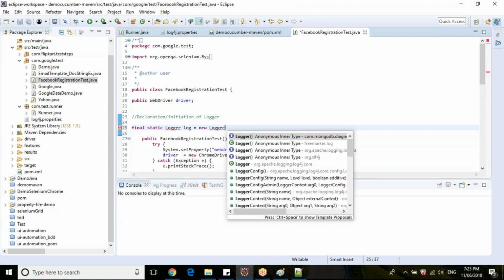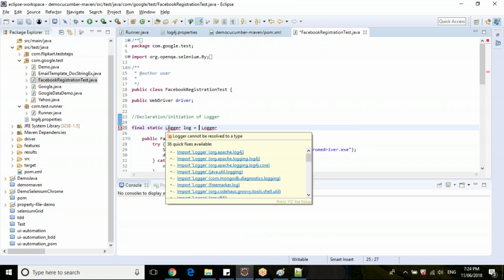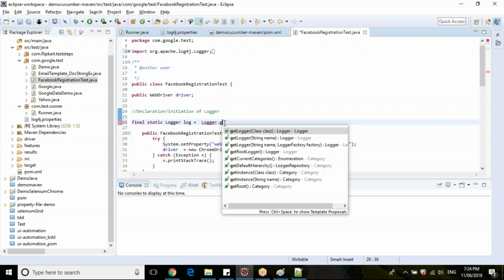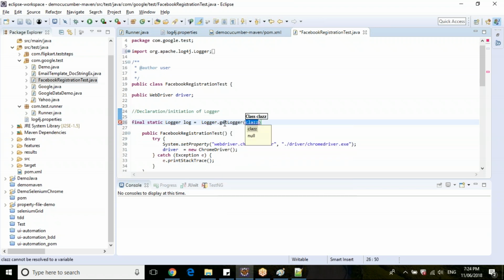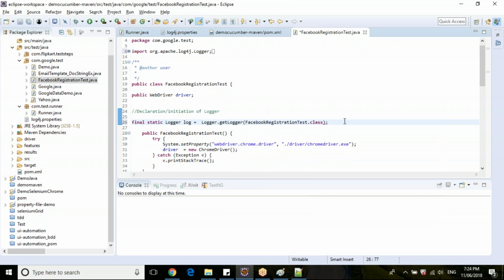Logger dot. I think it's not new Logger, it's Logger dot. You can import this Logger from Apache log4j. Get Logger, and what is the class name dot class. So like this you will initialize your class name so that when you are writing with this log. Let me name it logger only.